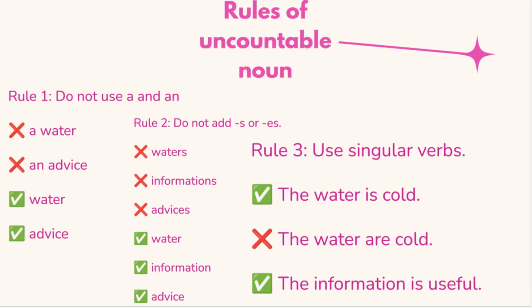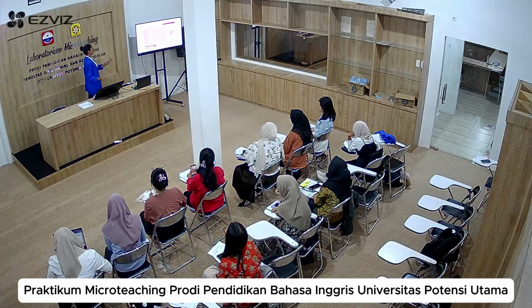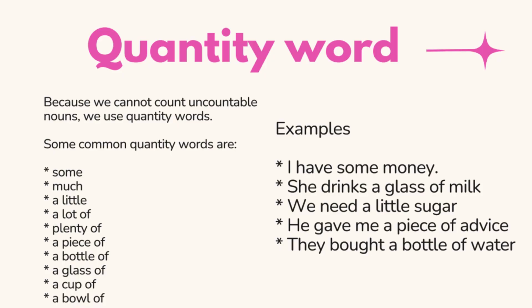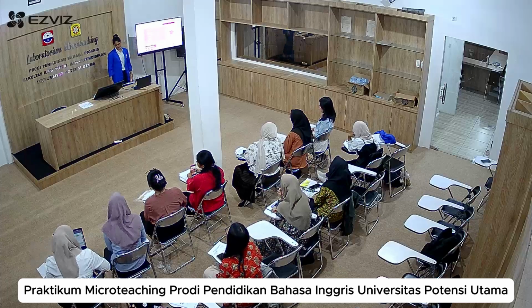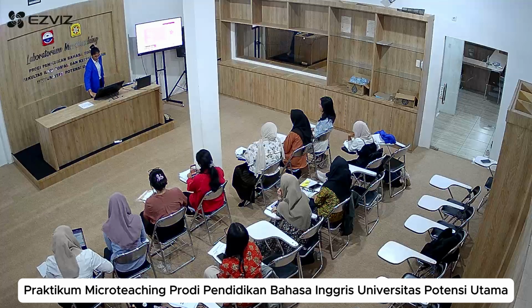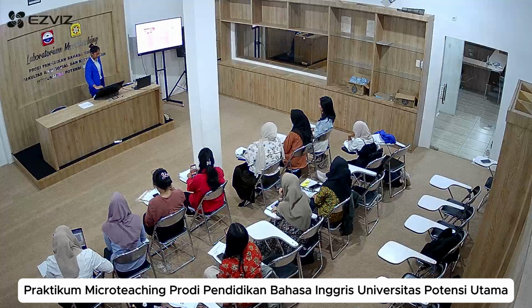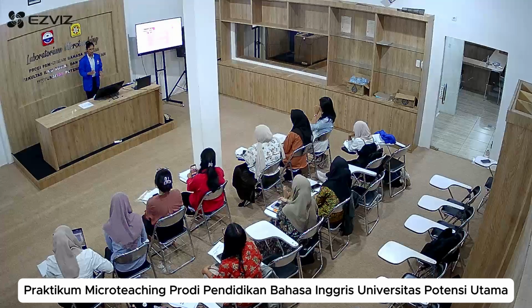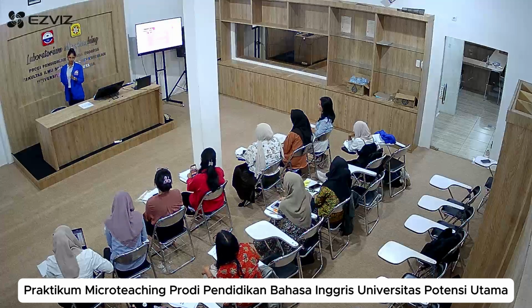So this is countable nouns, like one apple, two books, three students. And uncountable nouns are some water, much rice, a little sugar, and a bottle of milk. Okay. Examples in our daily life, like at home, you can say my mother cooks rice every day.